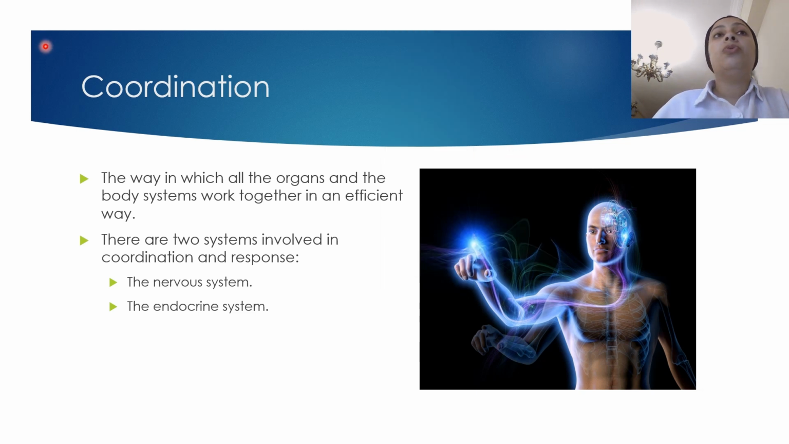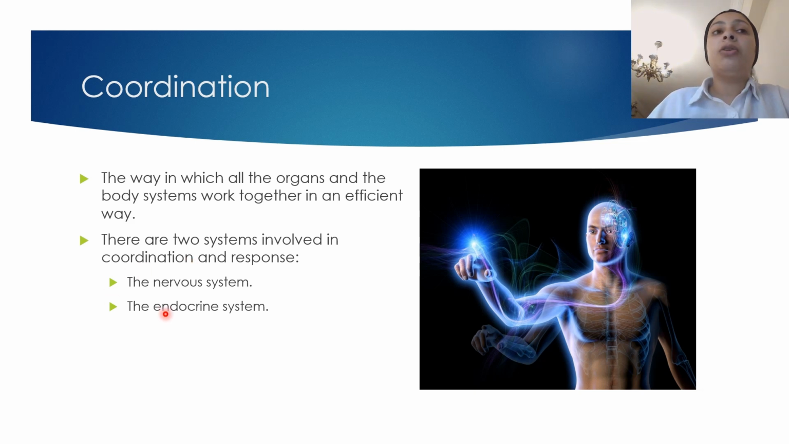So what is meant by coordination? Coordination means the way in which all organs and all cells work together in a very efficient way at the same time to perform a specific function. In our body, we have two systems involved in the coordination process. First, the nervous system, and second, the endocrine system. These two systems are responsible for the coordination between different organs.